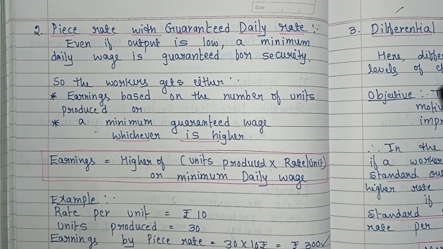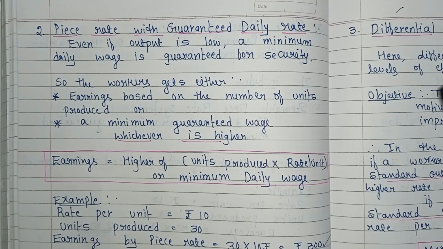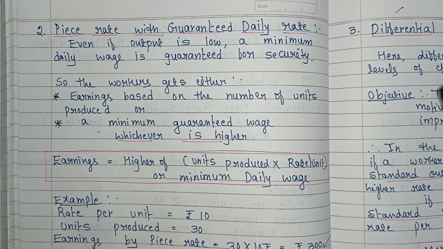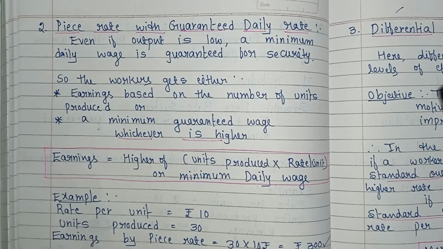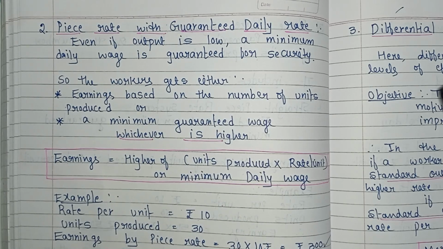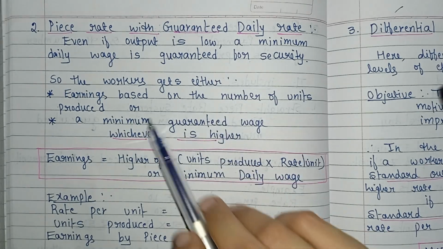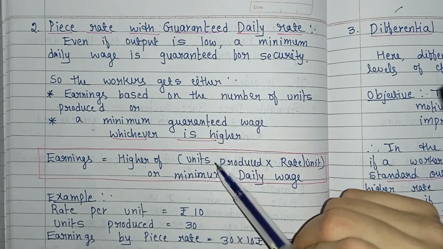But in the straight piece rate system, no minimum wage is guaranteed. But here, there is a minimum daily wage guaranteed for security even if the output is low. So the workers get either earnings based on the number of units produced or a minimum guaranteed wage, whichever is higher.